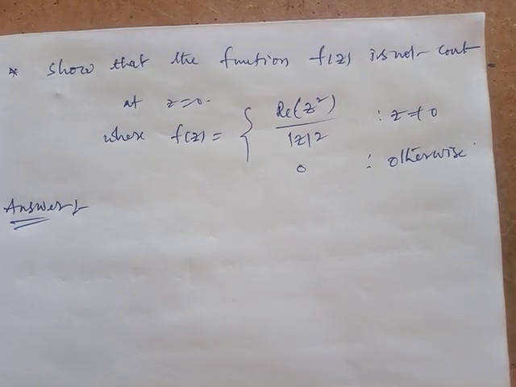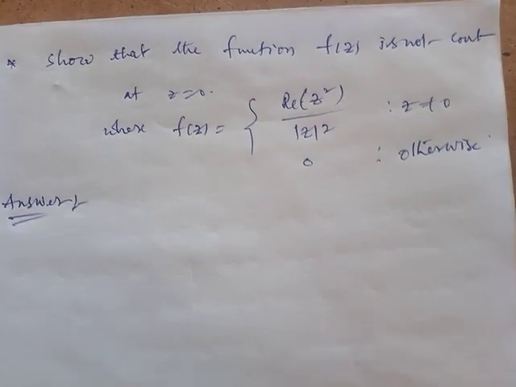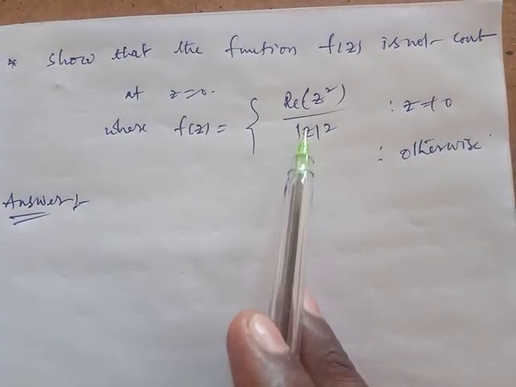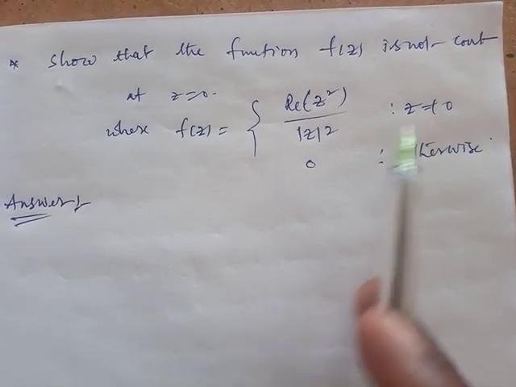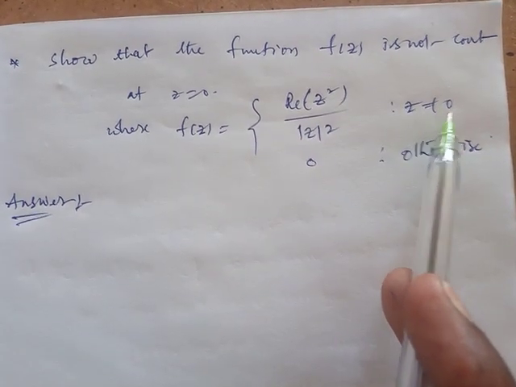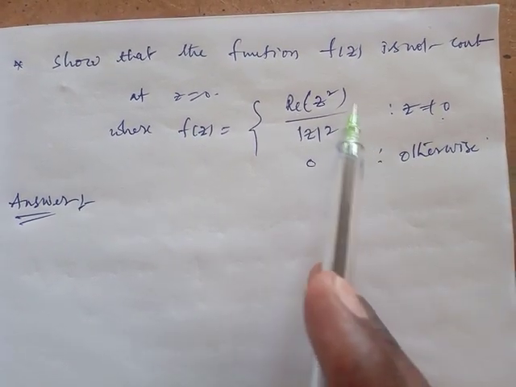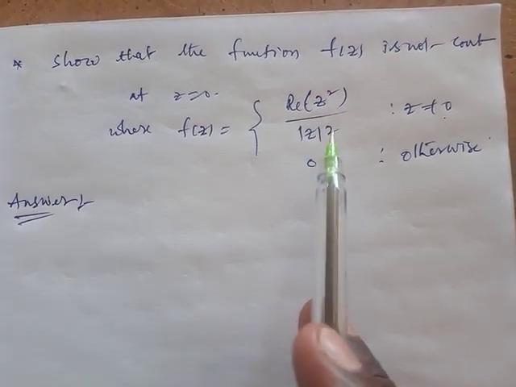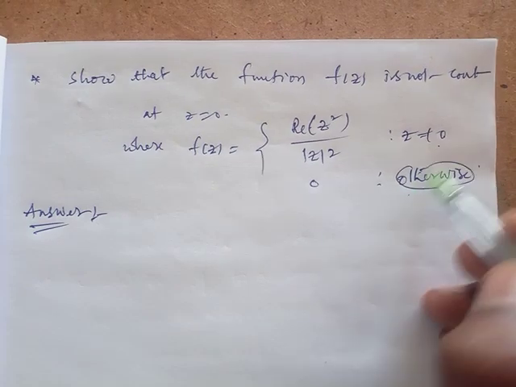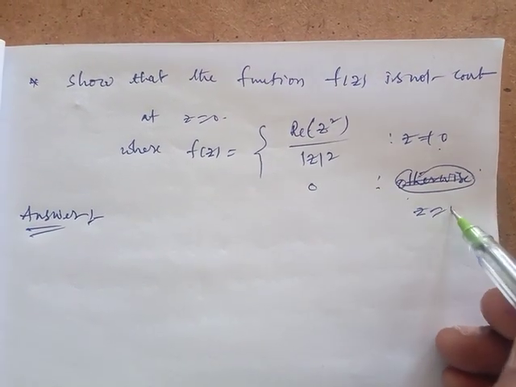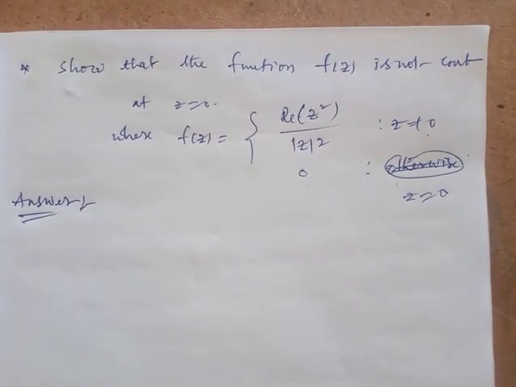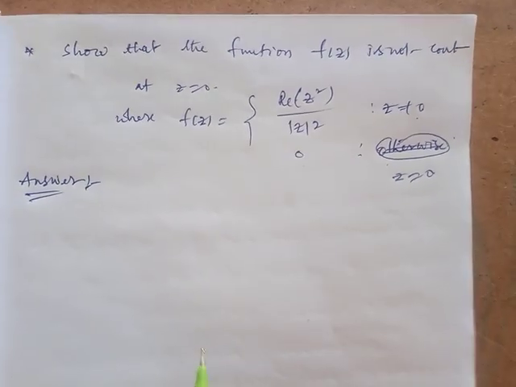Show that the function f of z is not continuous at z equal to 0, where f of z equals real part of z square by mod z square at z not equal to 0, otherwise 0. Okay, only for z not equal to 0 is that the function value. Otherwise, meaning the z equal to 0 case, the value is 0. Show that the function is not continuous.